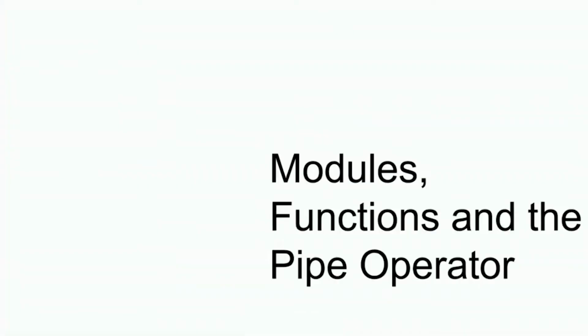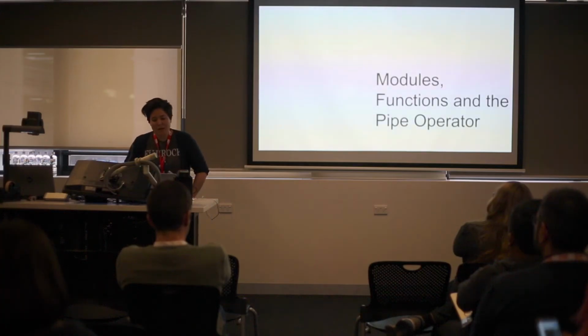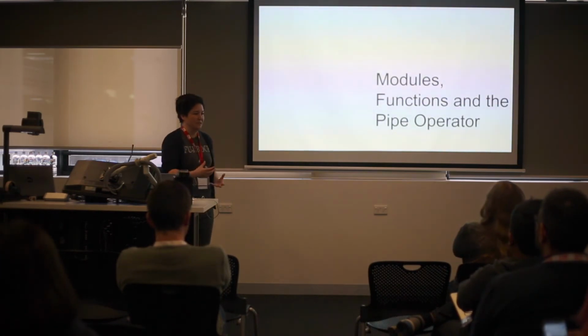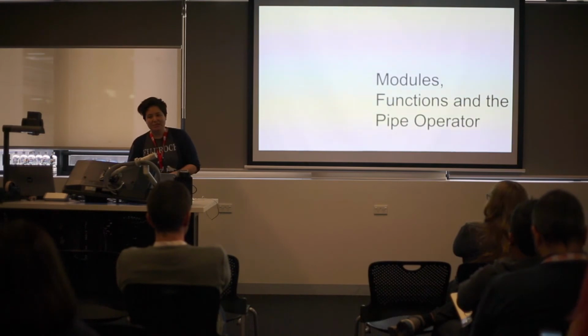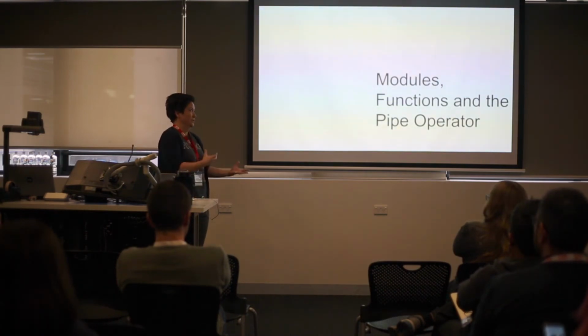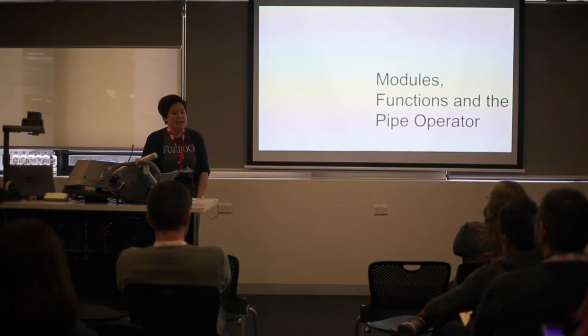And we'll just move into modules, functions, and the pipe operator. A module basically contains a list of functions that are in the same context as each other. What that enables is you to reuse those functions, hence Elixir being a functional programming language.